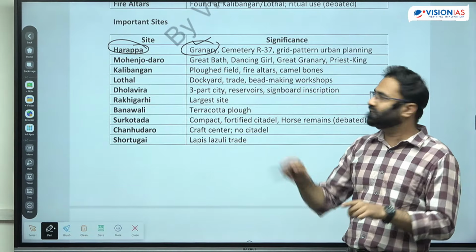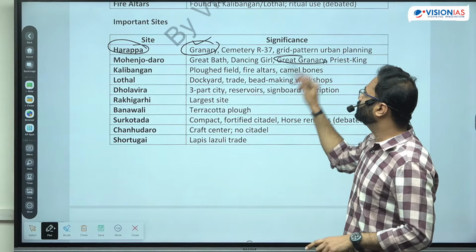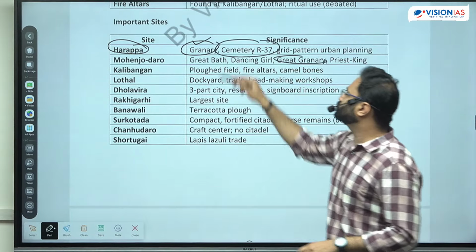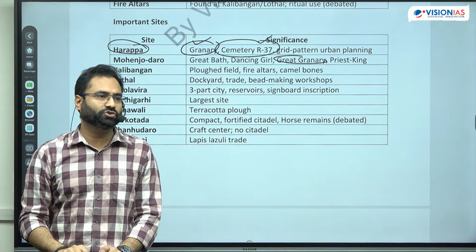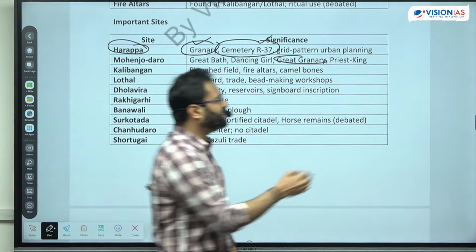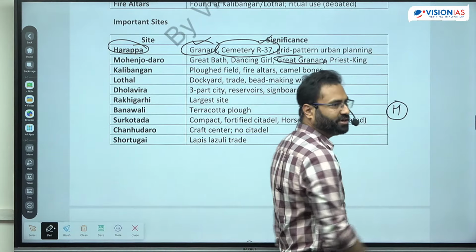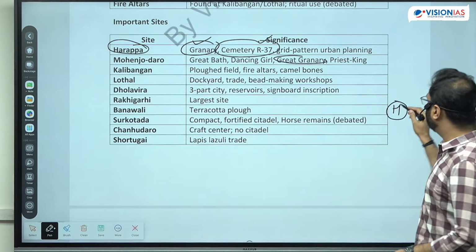The biggest granary that was available in the region of Mohenjo-daro. Now there were cemeteries also. R37 is the mature Harappan type of cemetery that was observed. And there is another type of cemetery which is known as the H type cemetery. H is for the post Harappan period.